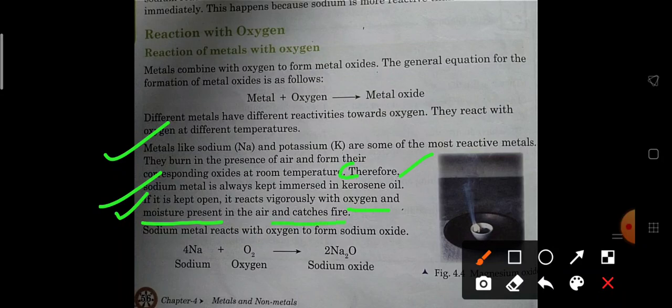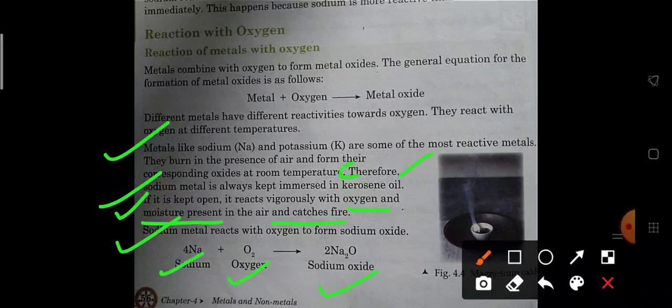So to protect it from this kind of activity, we immerse it in kerosene, because in kerosene both air and water are insoluble. Sodium metal reacts with oxygen to form sodium oxide. Now here is the word equation along with the chemical equation.